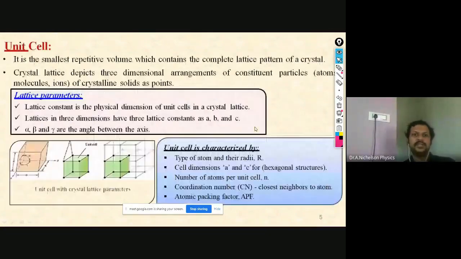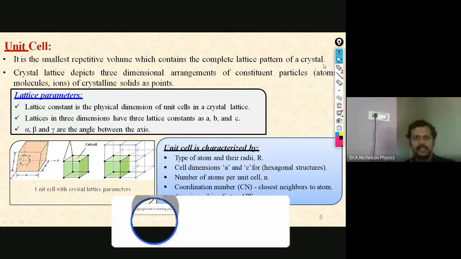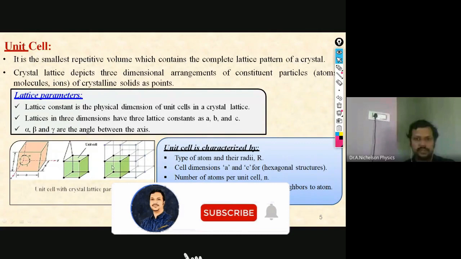So first, unit cell. Unit cell means it is a building block of this crystalline structure. It is a fundamental unit of a crystal. It is a three-dimensional one, and by the repetition of this particular small unit, you will get the complete crystal structure. As per this definition, it is the smallest repetitive volume which contains the complete lattice pattern of a crystal. Here you can see in this diagram the unit cell with the crystal lattice parameters.